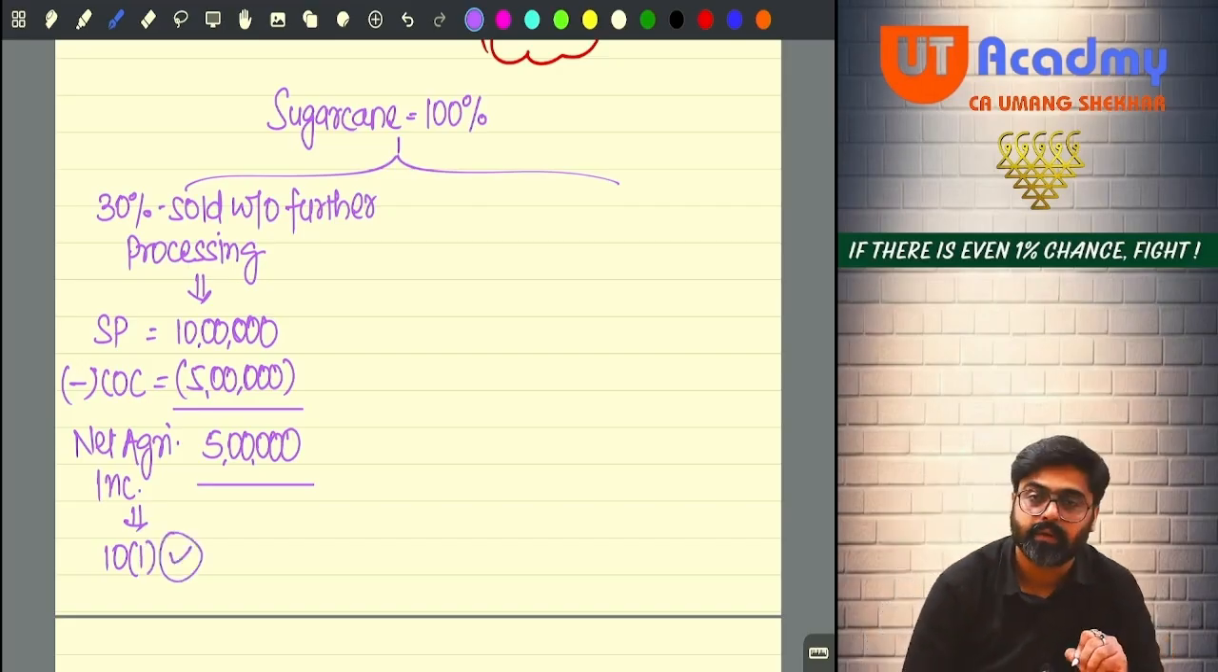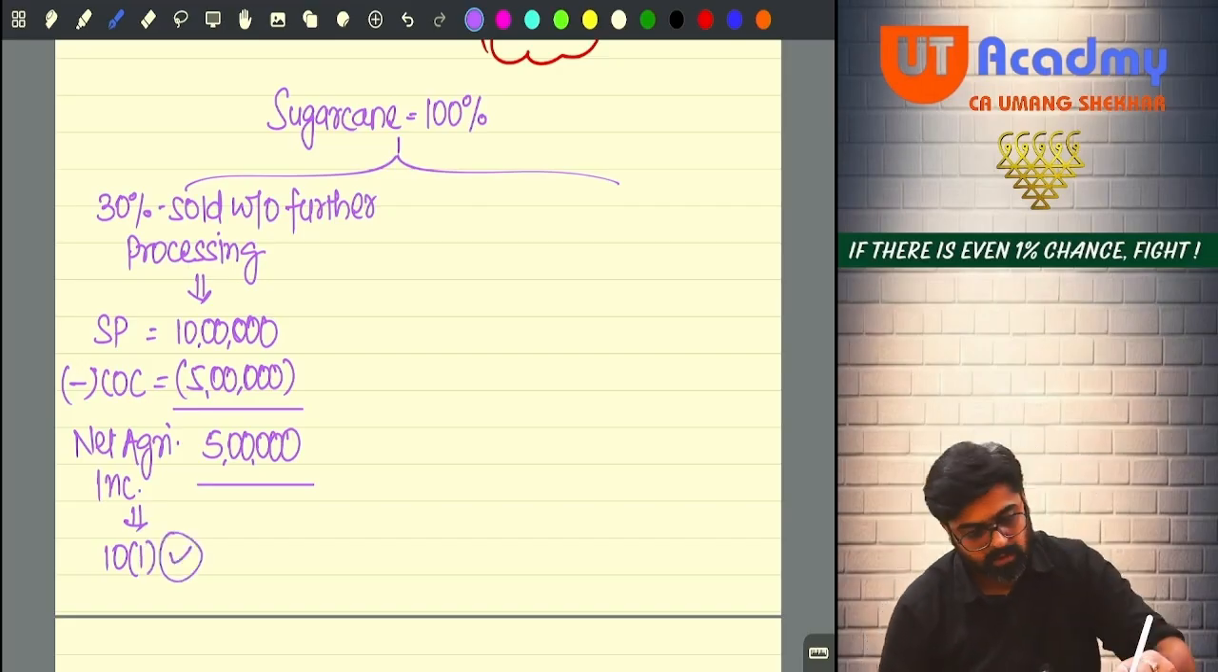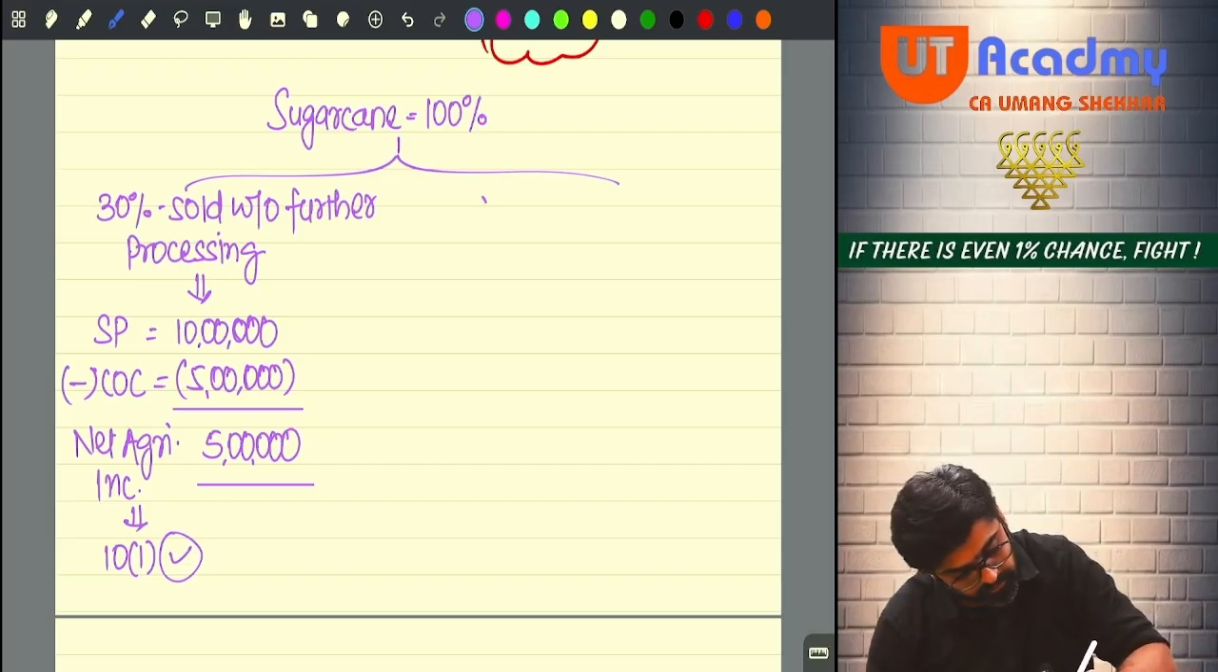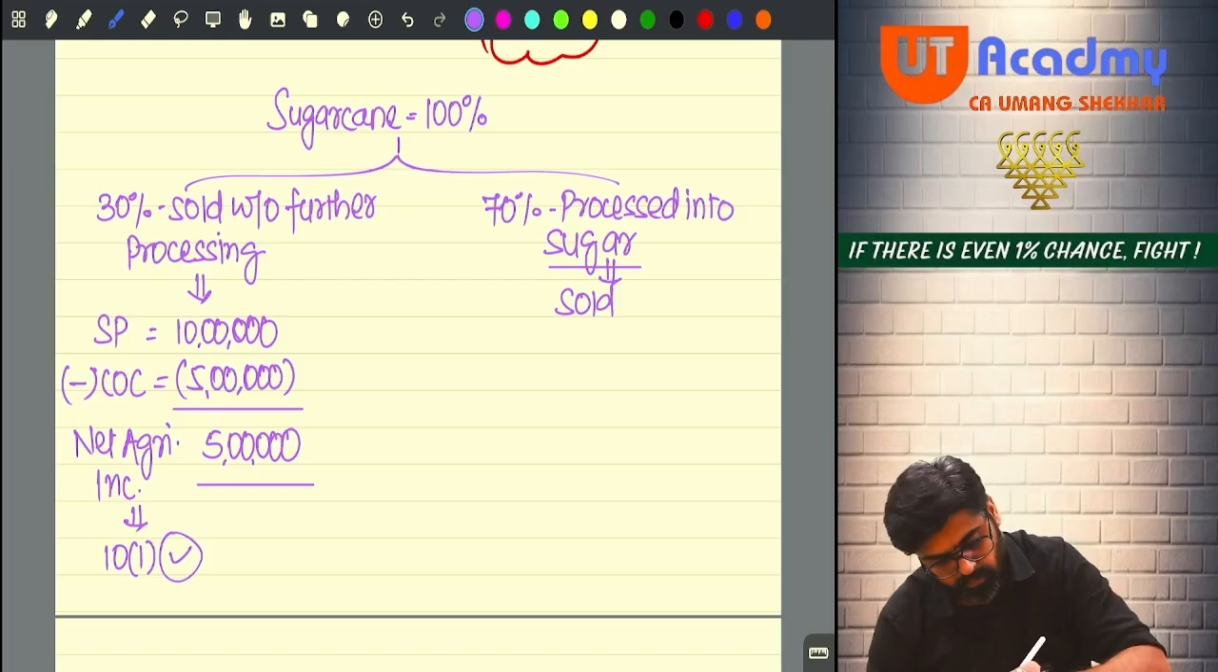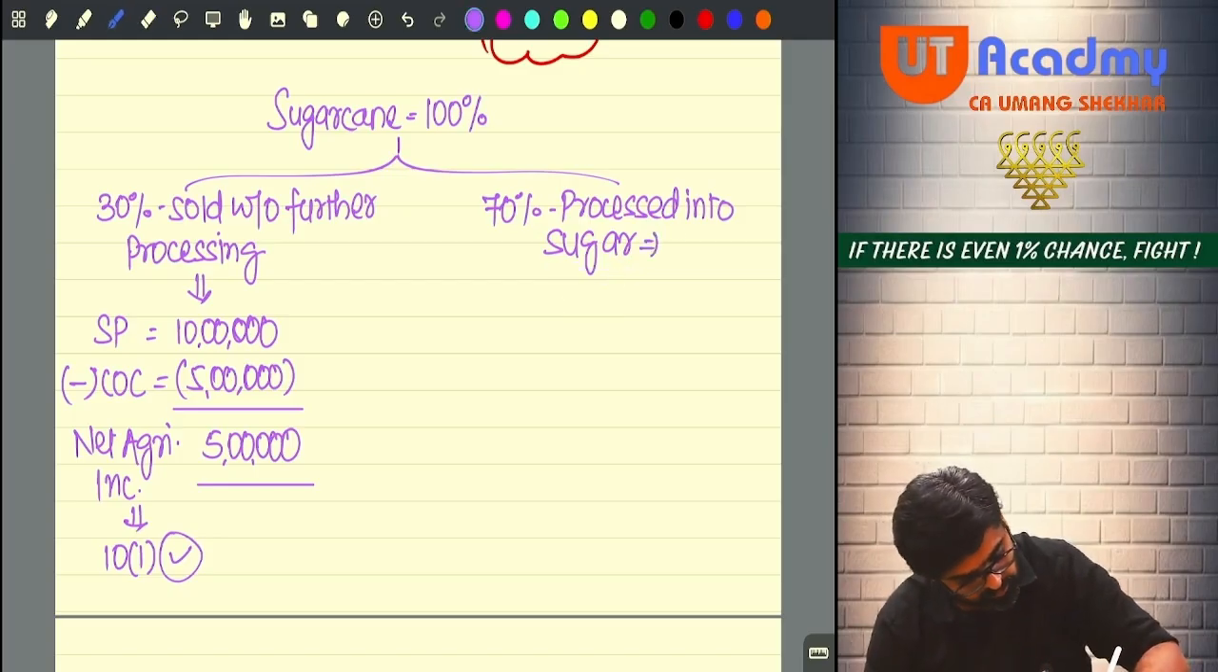Done, sir. Now the balance 70% is processed into sugar, and this sugar is sold. Sugar which is sold.